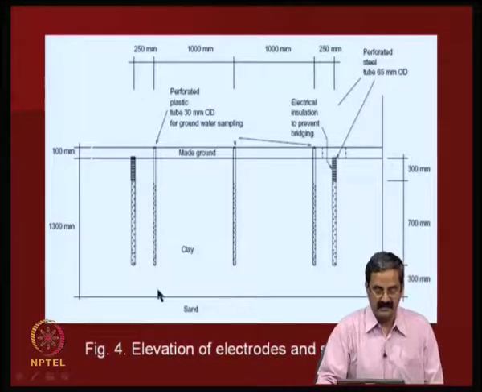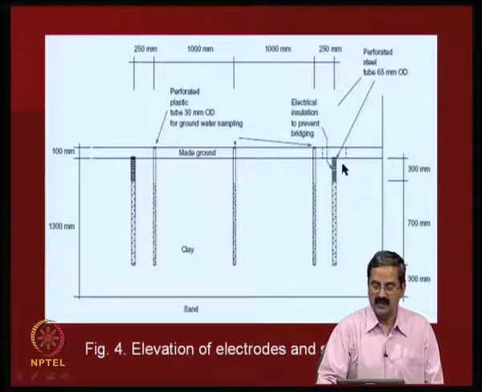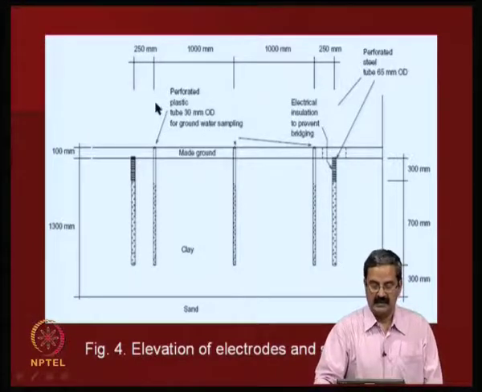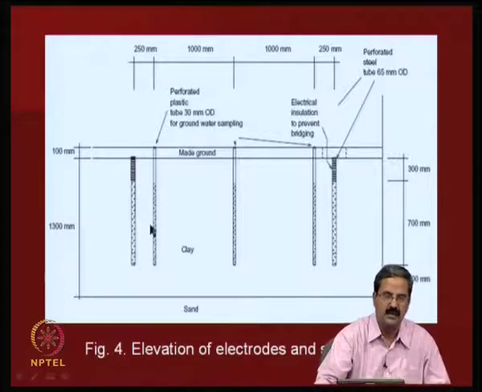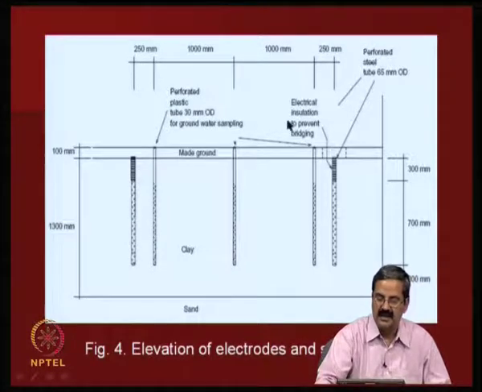This is the arrangement that they have. As I said, it is a small experimental stretch, and you have a made-up ground. These are the electrodes on either side, and this is a perforated plastic tube, 30 mm OD, for groundwater sampling. If you want sampling also, because you should measure the various changes in chemistry that are going to take place. Electrical insulation to prevent bridging, as I just mentioned. I do not want short circuiting between the two electrodes.